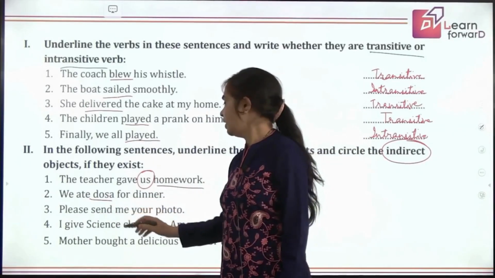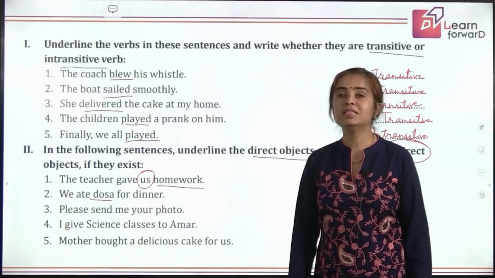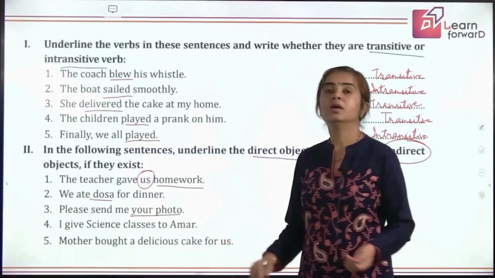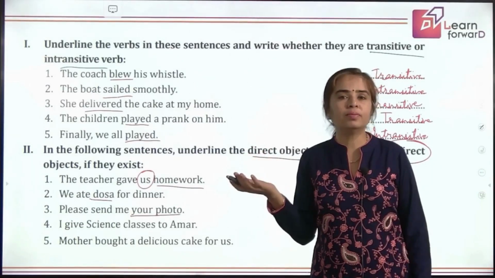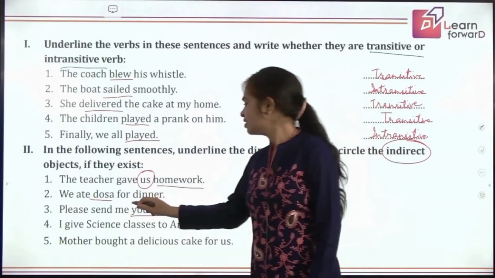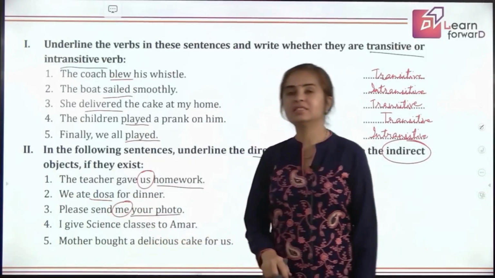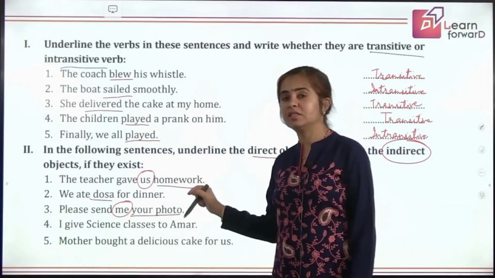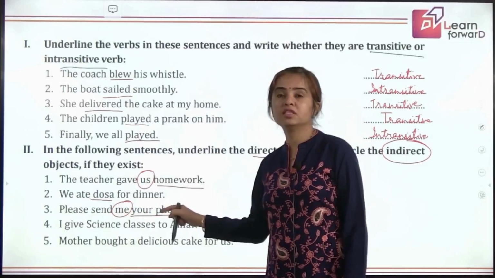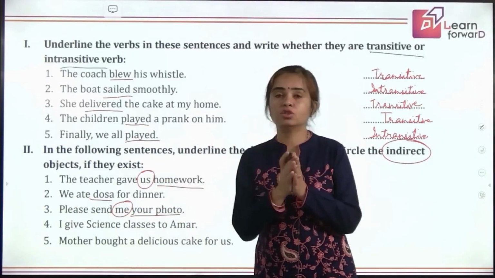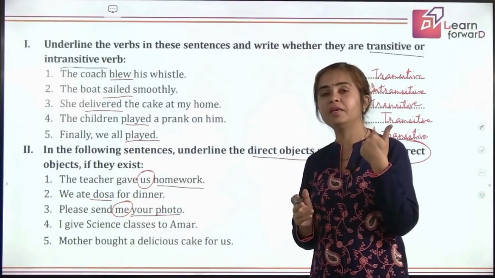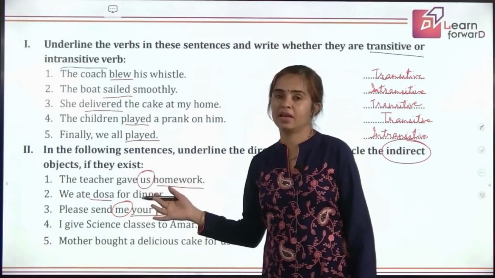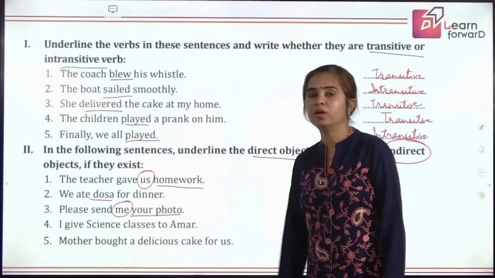Next, please send me your photo. Send what? Your photo. So, this is your direct object. And send to whom? Send to me. So, to whom or for whom is giving you an answer here. This is your indirect object. So, if an object is there, the first preference is for the direct object. It has to be there. If you have two objects, one can be direct, one can be indirect, right? But if there is only one, it will obviously be a direct object. Now the next two, I hope you can do yourself.